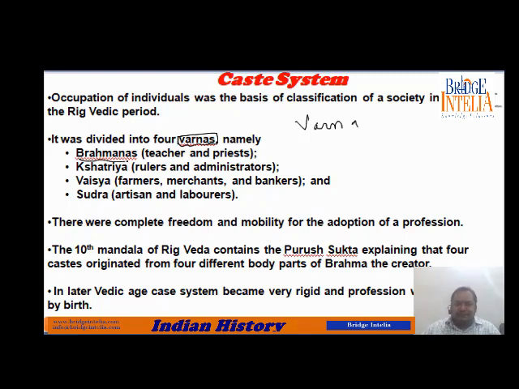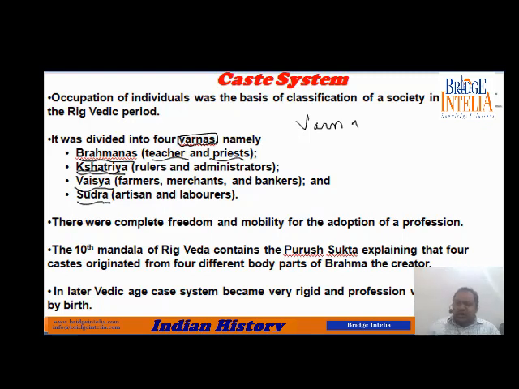There were four castes. Brahmanas were basically teachers and priests. Teachers, why teachers? Because they used to give knowledge of religious scriptures. They used to teach religious scriptures. Kshatriyas, that means fighters. Kings were Kshatriyas. Kings, soldiers, military men, military generals, all those belong to the caste of Kshatriya. Vaishya, that means merchants: traders, bankers, those who used to do business.